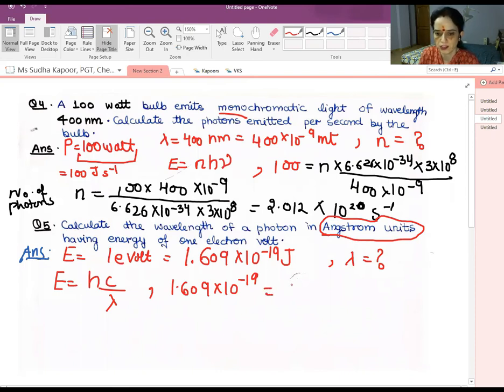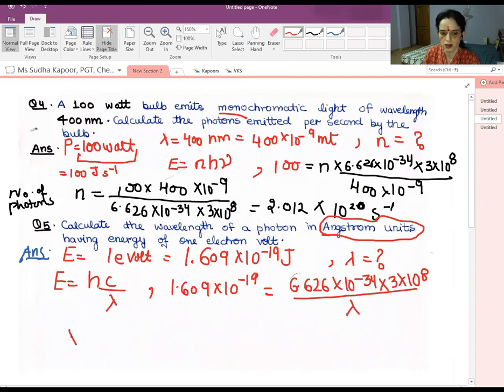Lambda we have to calculate. The value of h is 6.626 into 10 to the power minus 34. The value of c is 3 into 10 to the power 8, and the value of lambda is what we have to calculate.